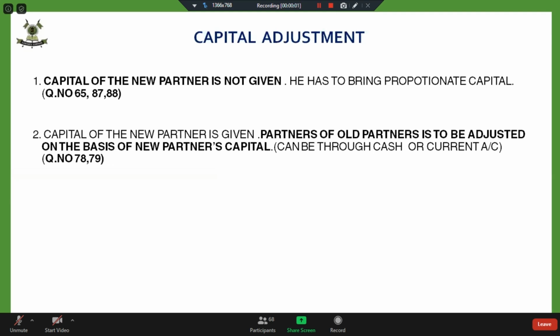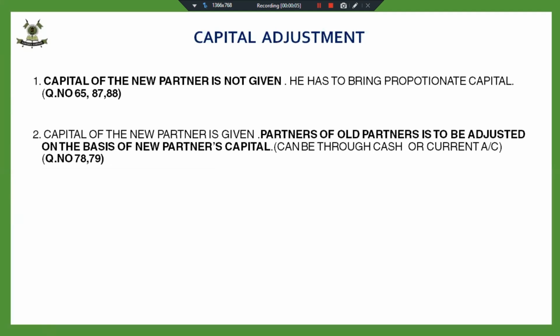Capital of the new partner is given, we have to adjust the capital of the old partners on the basis of new partners' capital. That means we are making the capital of all the partners in profit sharing ratio. We have to adjust the capital of old partners, or we can say we have to make the capital of all the partners in new profit sharing ratio.